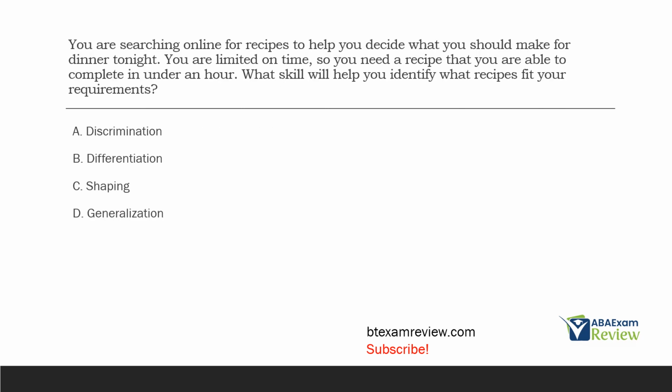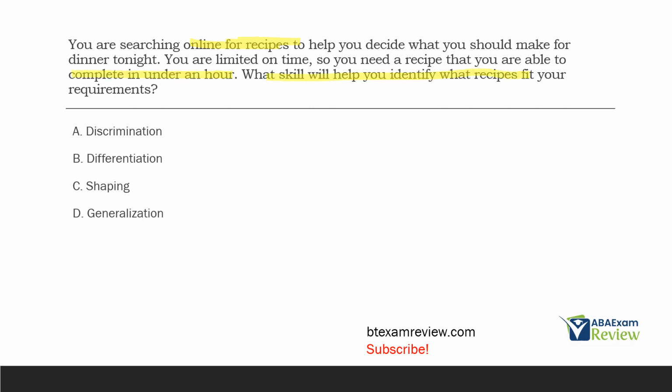You're searching online for recipes to help you decide what you should make for dinner tonight. You're limited on time, so you need a recipe that you're able to complete in under an hour. What skill will help you identify what recipes fit your requirement? All right, we did a response differentiation question earlier. What are we telling the difference between now? Well, now we have a bunch of different stimuli, right? Because we're looking for recipes, but we need recipes that we can complete in under an hour.